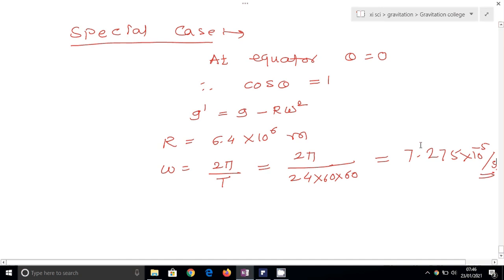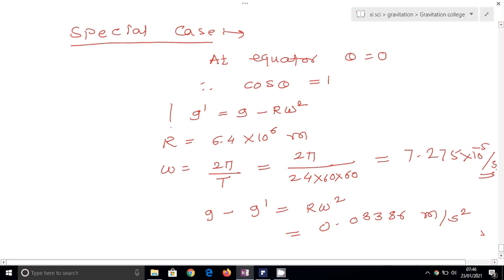Now if I put the values here, what do we get? g minus g dash is equal to r omega square, and this difference is 0.03386 meter per second square at the equator. So what is the important thing here?